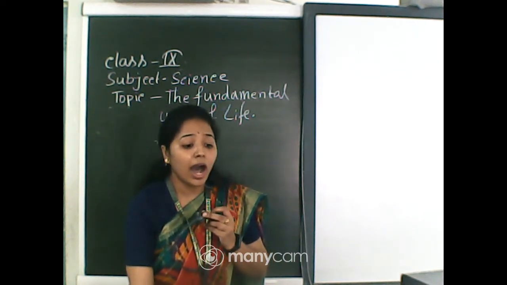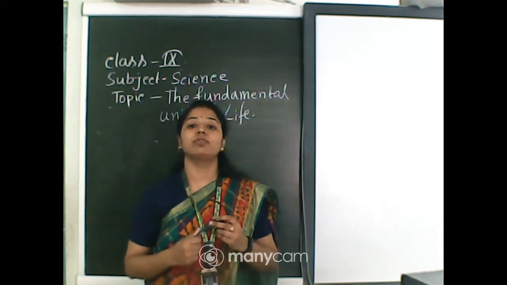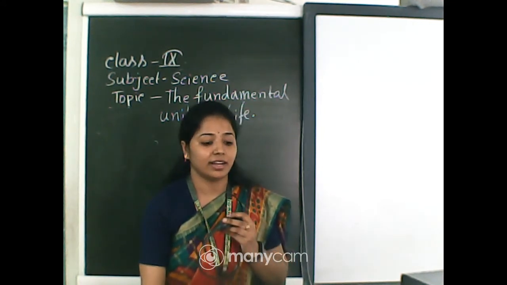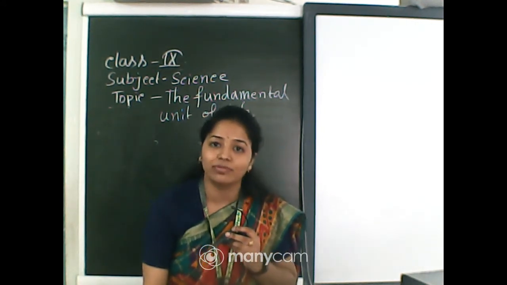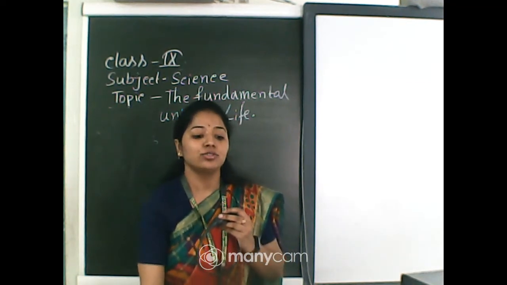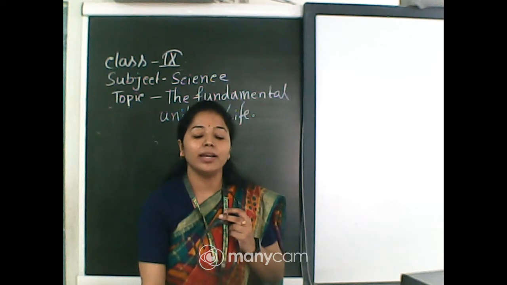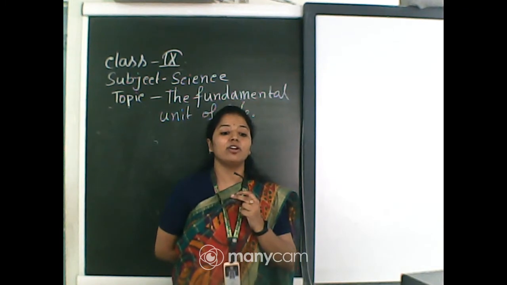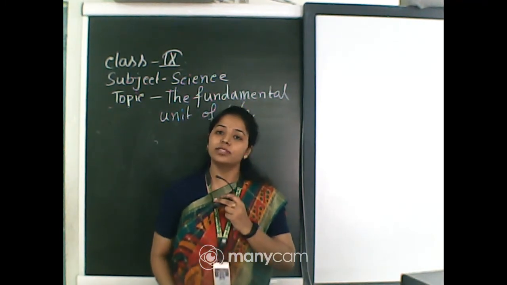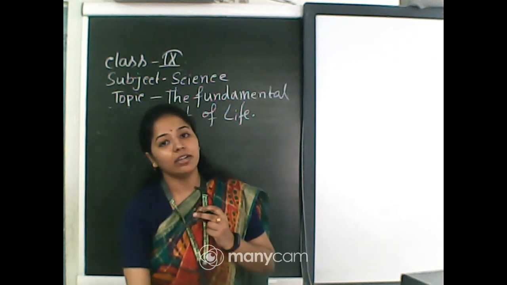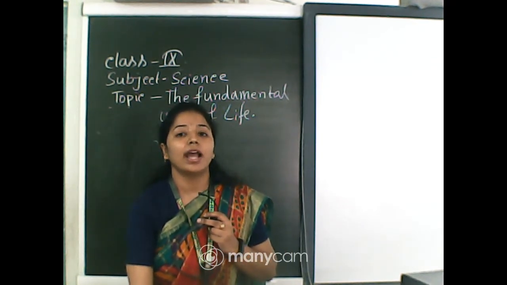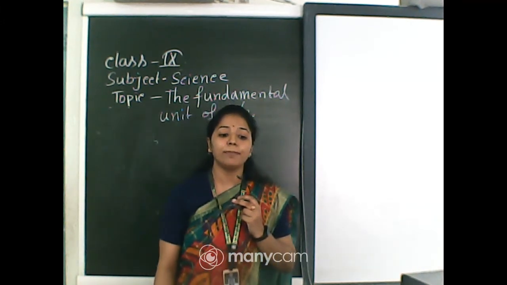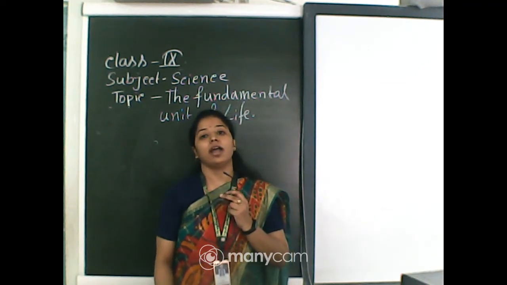Now, how can a multicellular organism originate from a single cell? The answer is that the cell has the capability to divide itself into cells of its own type, which is known as cell division. Therefore, more cells can generate from an existing cell. So here we have come to know that multicellular organisms originate from a single cell. Now, there are different types of cells present in our body, and the cells have different shapes also. The shape of the cell may vary depending upon the type of function they perform in an organism.